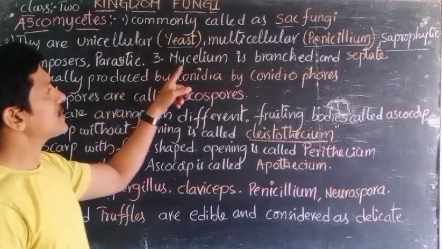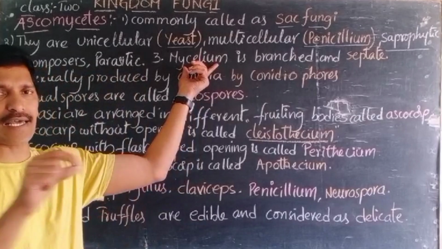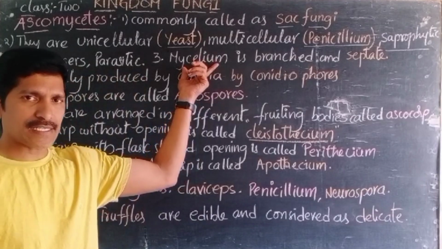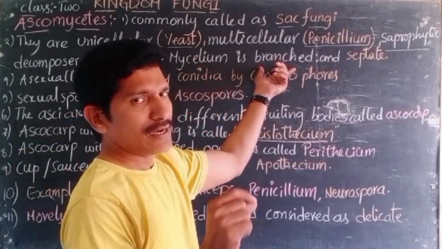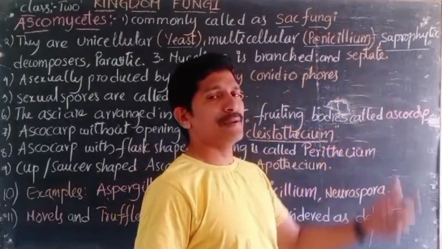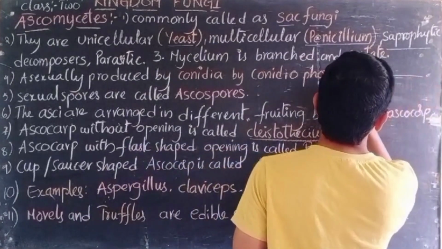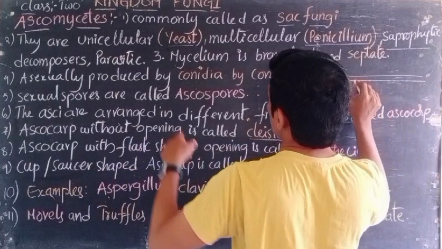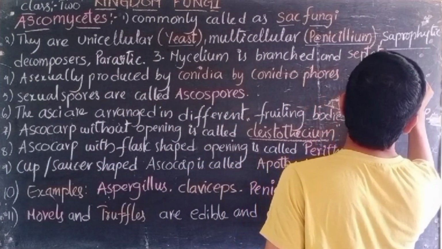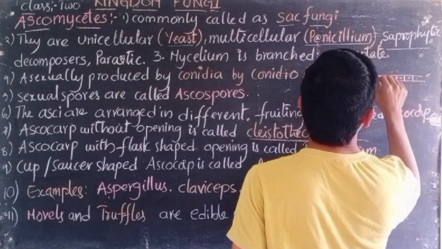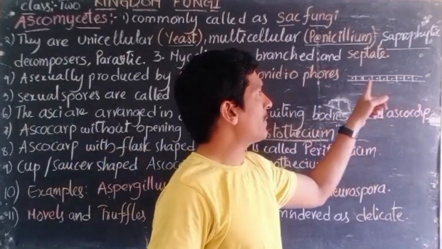And the third point is that the mycelium is branched. Mycelium means the body of the fungi, which is just like a thread. The thread-like structure is called mycelium. The mycelium is branched, not a singular thing. It is branched and separated by septae. For example, this is a branch, this is a branch. It is multinucleated, right? Multinucleated mycelium is separated by septae.